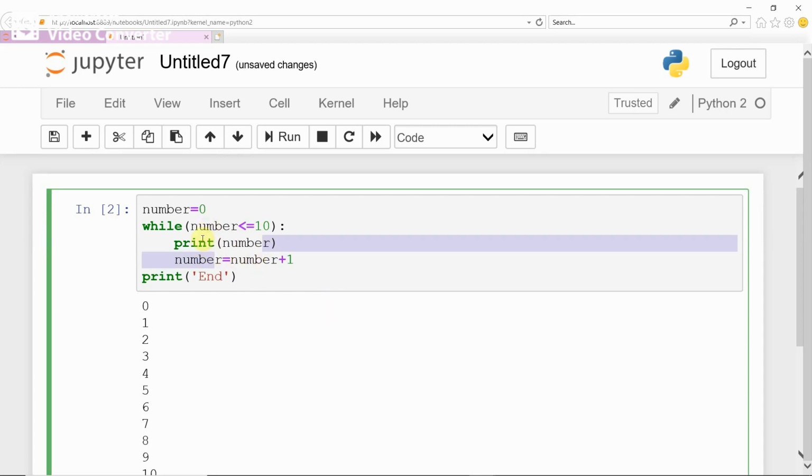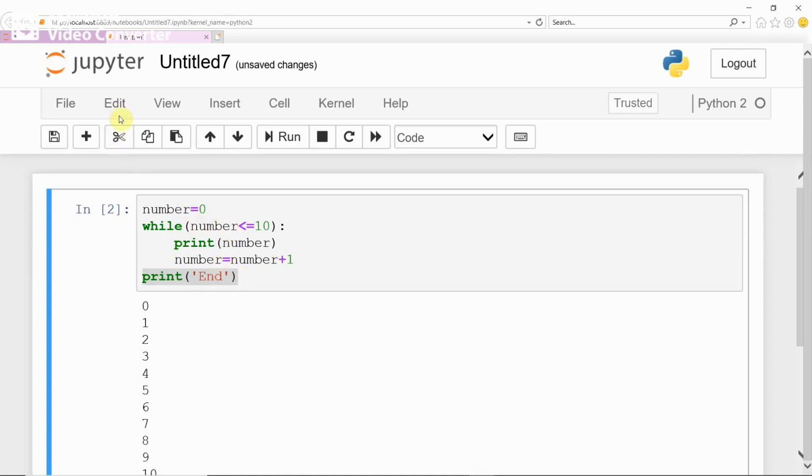This way, printing number, incrementing number, checking the condition whether number is less than 10. If number is less than 10, printing number, incrementing number. When number equals 10, the condition matches, it prints the number, and number becomes 11 because 10 plus 1 is 11. When number is 11, this condition becomes false. It won't execute this block of statements. Instead, it comes to this statement and displays end. This is about the while loop.